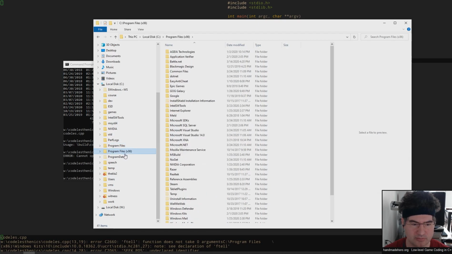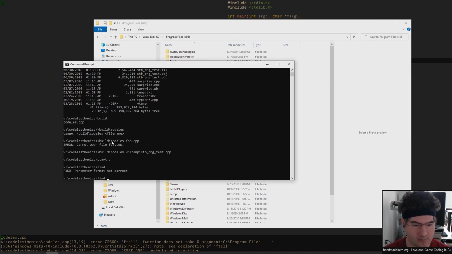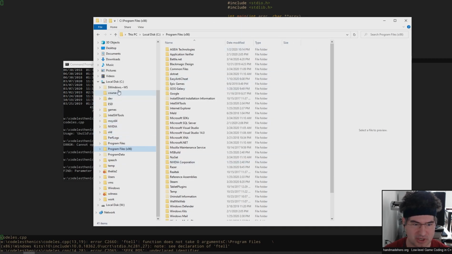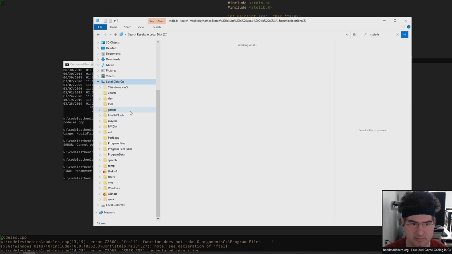Looks a little bit weird. I'm going to go ahead and switch over to Findstr. I'll tell you, this is a little bit weird. I kind of don't know exactly what's going on over here with search in Program Files. Even if I search the whole drive, you're telling me you can't find standard.io.h? Maybe Microsoft's the one that's getting a little flabby.